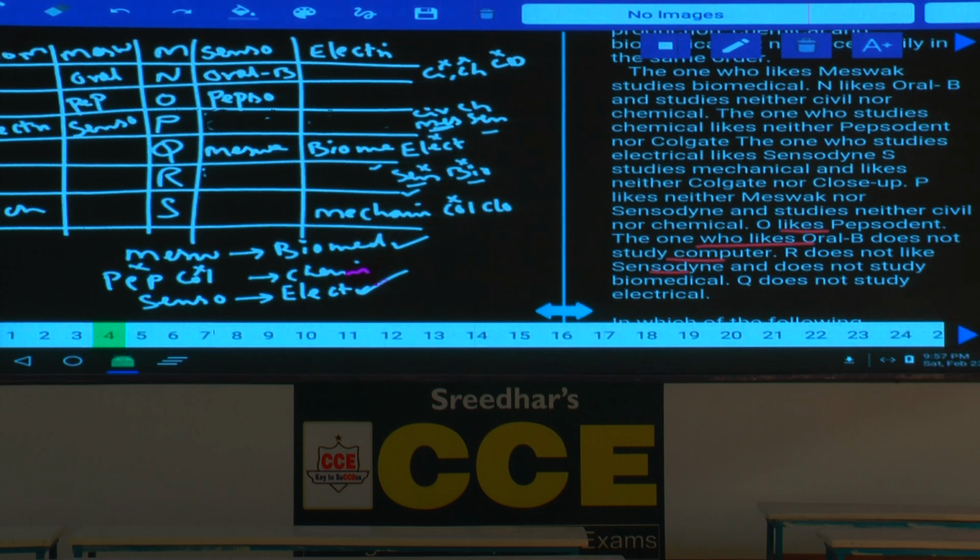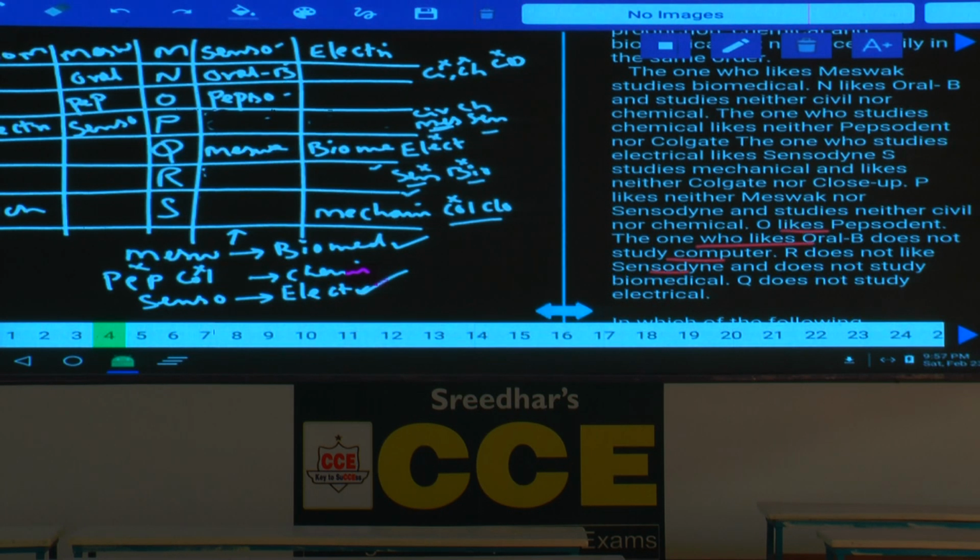Then electrical, biomedical and mechanical were done. Now Sensodyne, Oral-B. Now in this case first possibility I am talking about. Sensodyne completed, Oral-B completed, Pepsodent completed and Meswak completed. Now we are left with Colgate, close-up and bubble. Out of which the last S does not like either Colgate or close-up. Colgate or close-up is ruled out. Hence, where should this Colgate or close-up, both these 2 cannot be here.